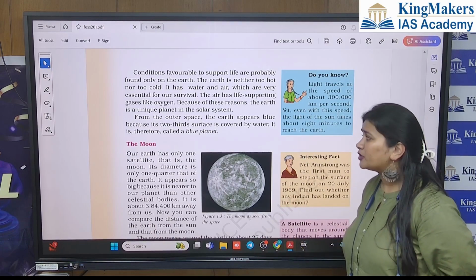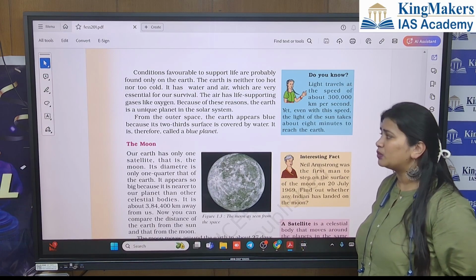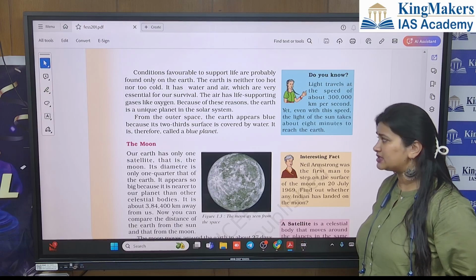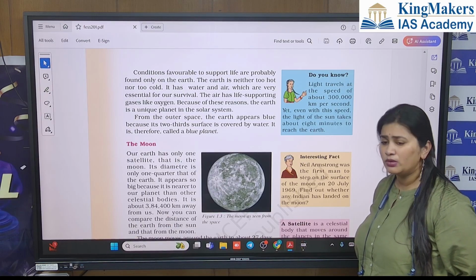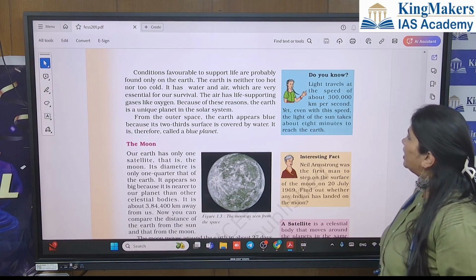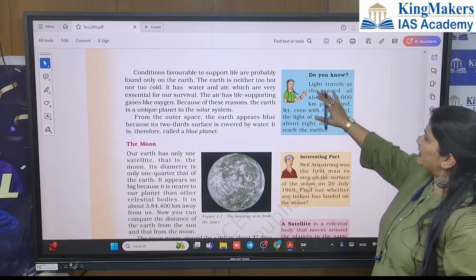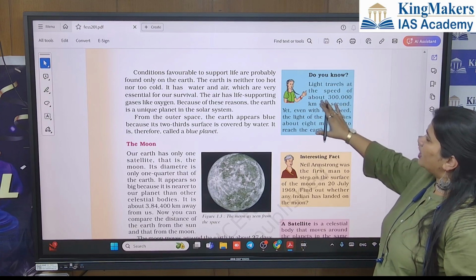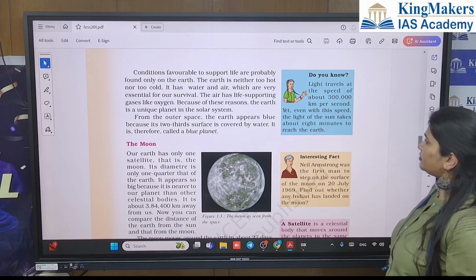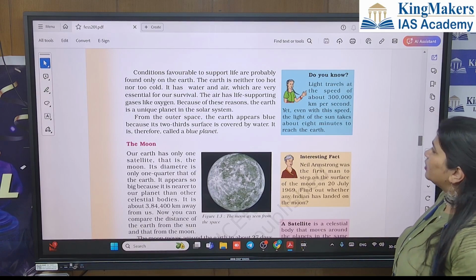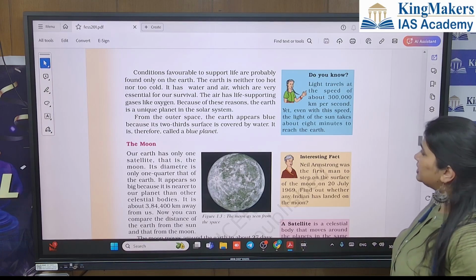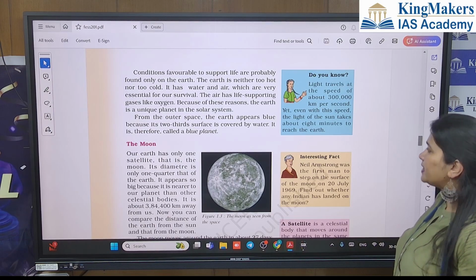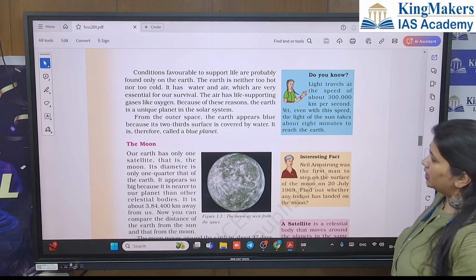Okay. And from the outer space, the Earth appears blue because two-thirds of its surface is covered by water. It is therefore called as blue planet. Okay. Again, this fact came. Do you know that light travels at a speed of about how many? 3 lakh kilometer per second. Yet even with this speed, the light of sun takes about 8 minutes to reach the earth.